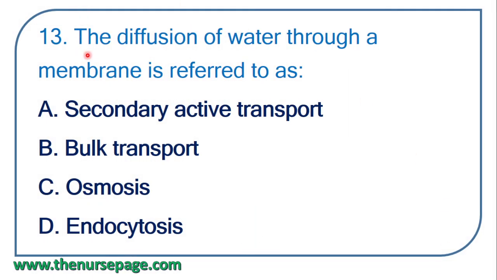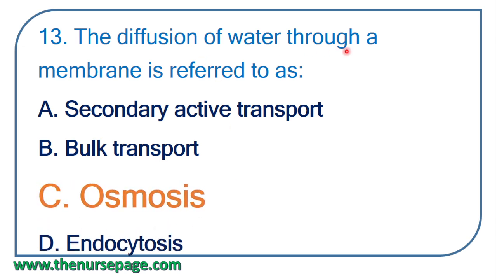13th question. The diffusion of water through a membrane is referred to as secondary active transport, bulk transport, osmosis, endocytosis. So correct answer is osmosis. The diffusion of water through a semi-permeable membrane, that is referred to as osmosis.